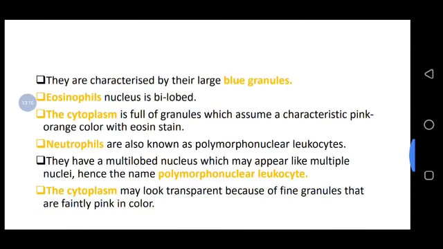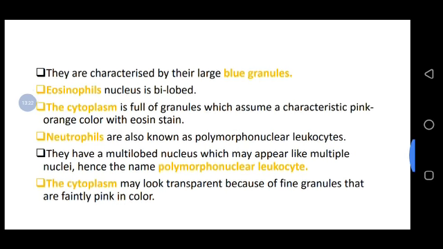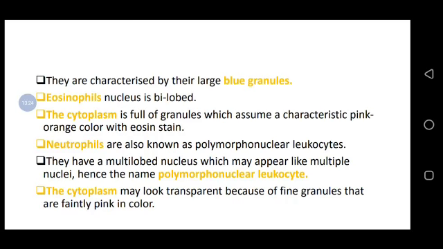which hide it. Also basophils are characterized by their large blue granules. So kwenye basophil granules zake ni za blue, that's why ikaitwa basophil. Tulisema kwamba zimepewa majina yake kutokana na color of the staining in microscope once you visualize.